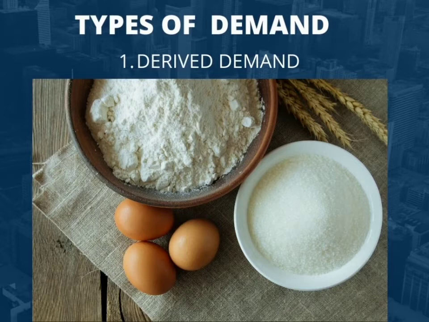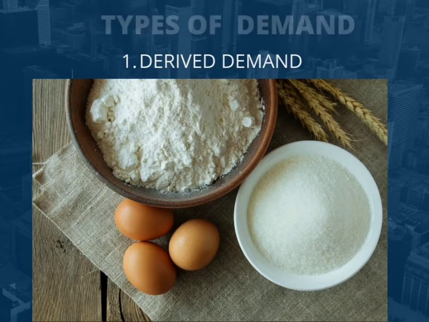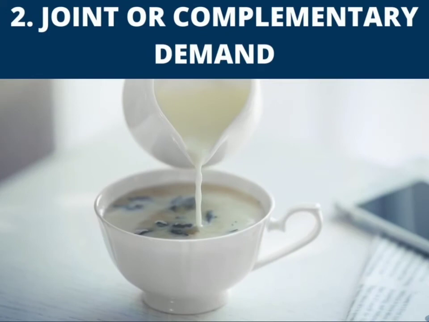Types of demand. 1. Derived demand. This is a situation in which a commodity is wanted not for its immediate satisfaction, but because of the demand for another commodity. It is also the type of demand which occurs as a result of demand for other commodities. That is, the demand for one commodity will necessitate the demand for another. For example, flour and sugar are demanded because there is demand for bread. The demand for goods and services will necessitate the demand for labor.